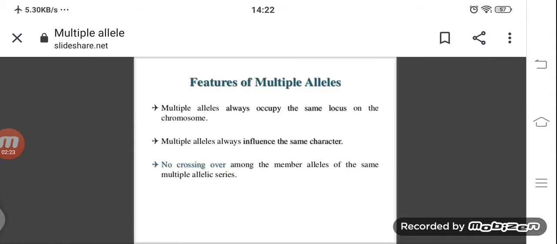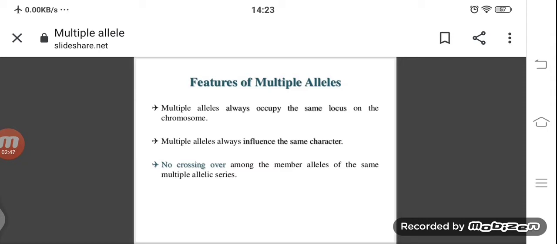The next one, what are the features of multiple alleles? Multiple alleles always occupy the same locus on the chromosome. Which chromosome is the gene present on? The multiple alleles also occupy the same part of the chromosome. Genes are present on the chromosomes, and the alleles are also present on the chromosome.